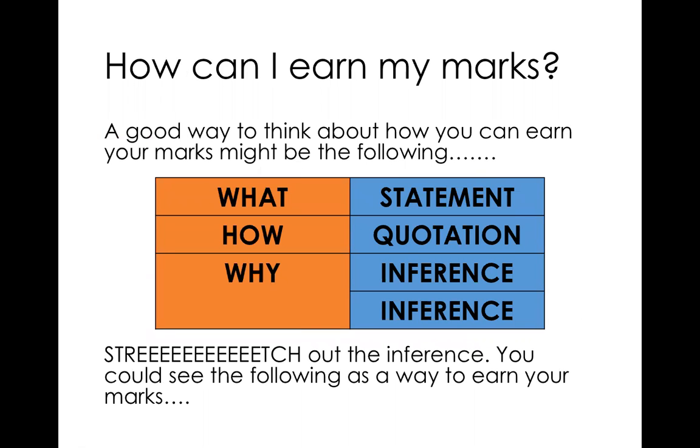And once again, how can you earn your marks? A good way to think about how you can earn your marks for question 3 might be the following. All right, so once again, we've got that what, how, why, statement, quotation, inference. What, how, why, SQI. But this time I've put double the inference on the screen because we want to look at stretching it out as much as possible. Not only making one comment on some inference, but you might want to make a comment on a second thing. You might want to make an inference about. You might even make 2 inferences about the same thing. That will become clear when we go through the examples a little bit later on. We're not just looking for 1 inference, we're looking for 2.